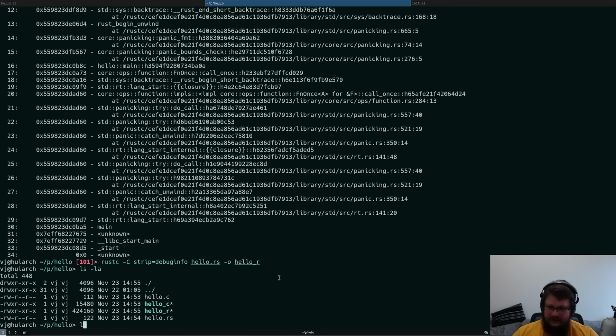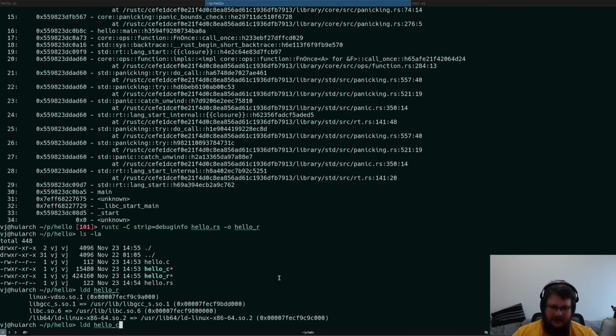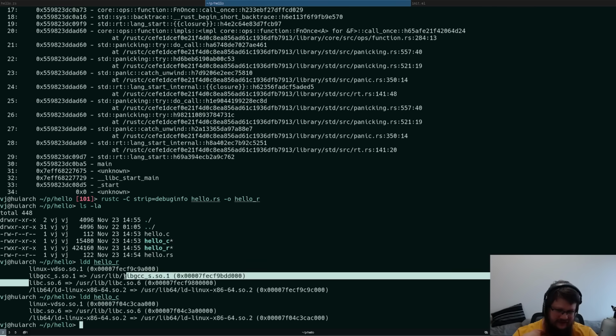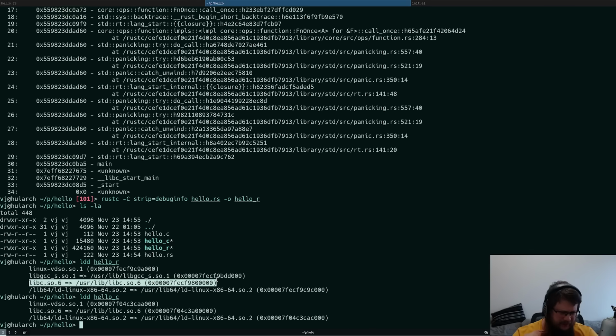So what's next? If we look at both of the executables, you can see that they are dynamically linked. The C program actually takes all of this functionality from libc, which on my system is glibc. And while the Rust program also links against libc, it probably only does it for syscalls, if I were to guess.